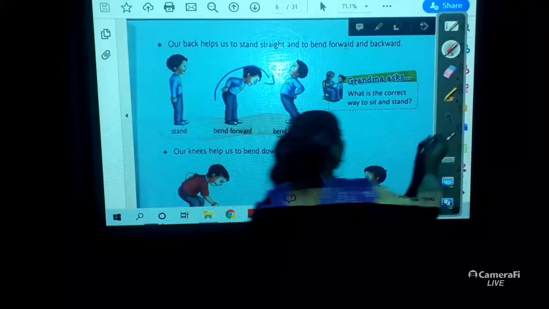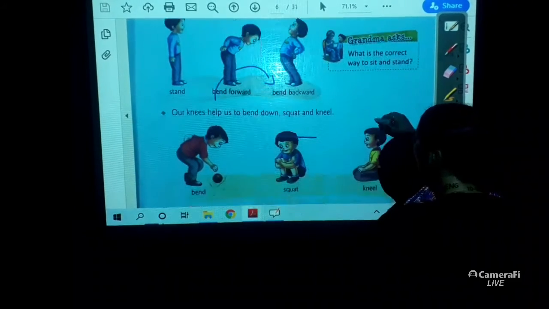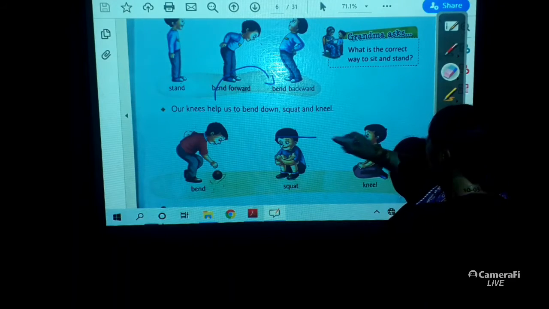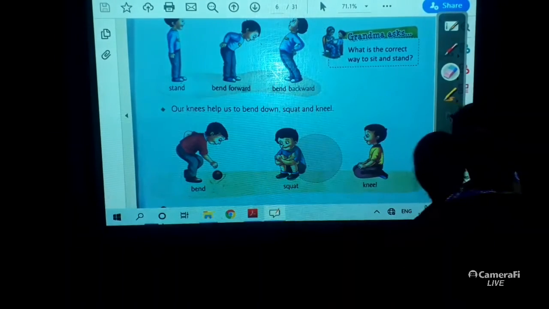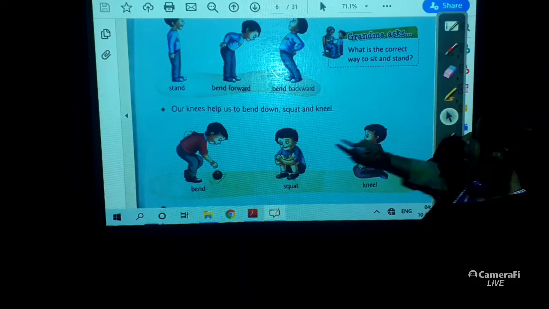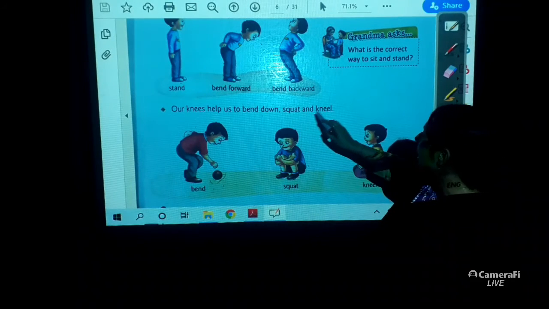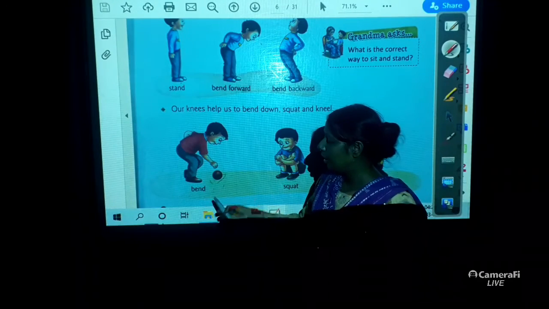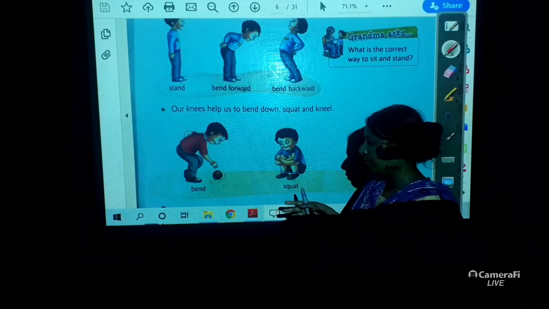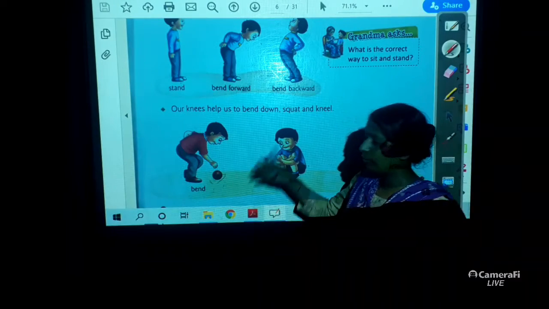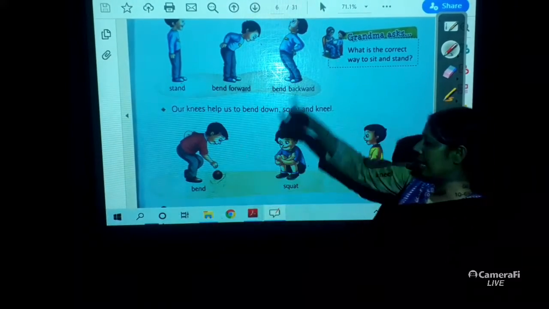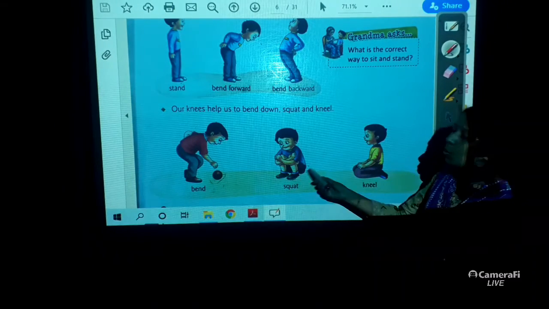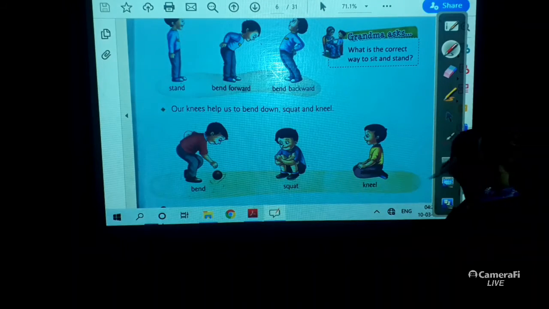Now knees. Coming to our next body part, that is knee. Our knees help us to bend down, squat and kneel. As you can see, children, our knees are helping us to bend. If a ball is there, we are standing, we need to bend to take that ball. So our knees help us to bend down, squat. This is a posture of squat and kneel.